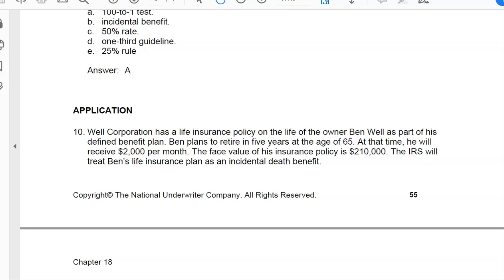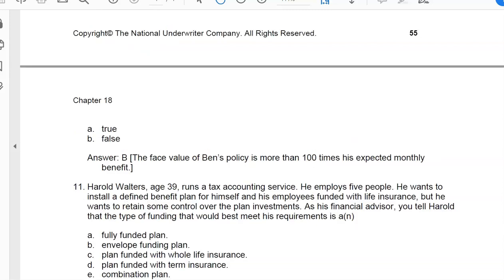And what's the rule? Isn't it 100 times the monthly benefit in insurance? So 100 times 2,000 would be 200,000. This exceeds the amount that would be necessary for it not to be incidental. Therefore, the answer is false. And you can see the answer here. The face value of Ben's policy is more than 100 times his expected monthly benefit.